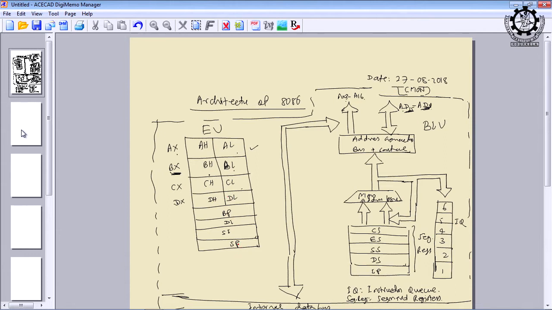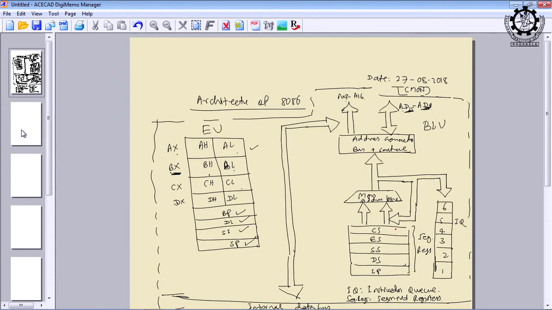There are some 16-bit registers which are special purpose. These four are the general purpose registers, and these are the special purpose ones: base pointer, destination index, source index, and stack pointer. That we discussed in the last class. And on the right side, if you see, there are segment registers.